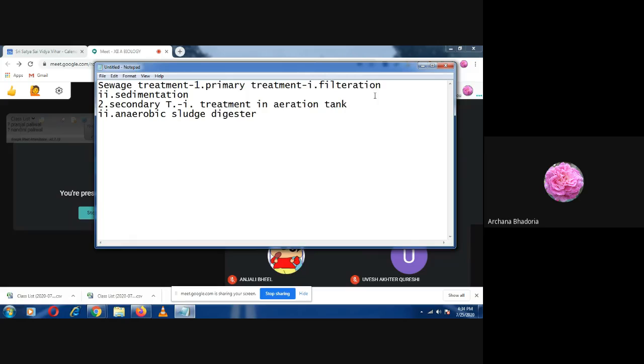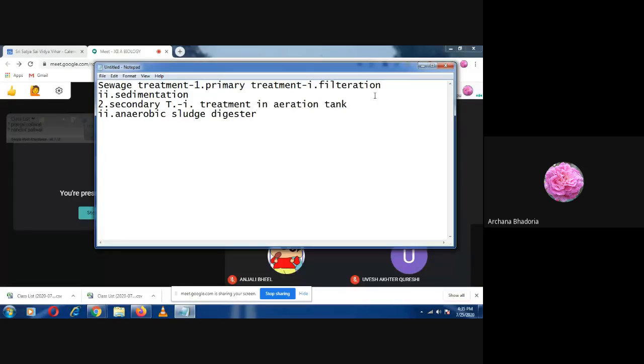So first we use the aerobic microbes, and in the second step we use the anaerobic microbes, and the process will be the same. They will also digest, they will also feed upon the organic waste, and here also they will feed upon the organic waste. But the anaerobic ones will feed upon whatever is left, and then they will produce the biogas, and completely digest the organic matter present in the sewage water and make it fit for release into the natural water bodies.